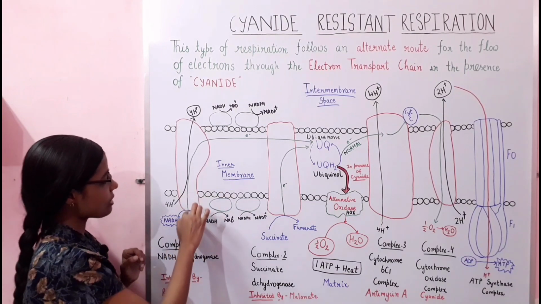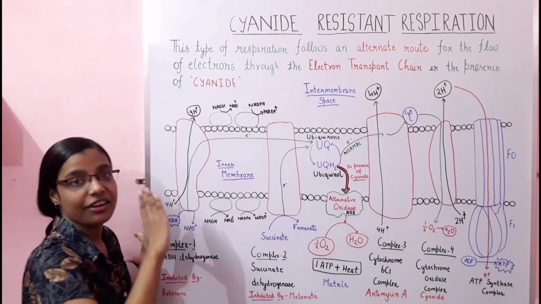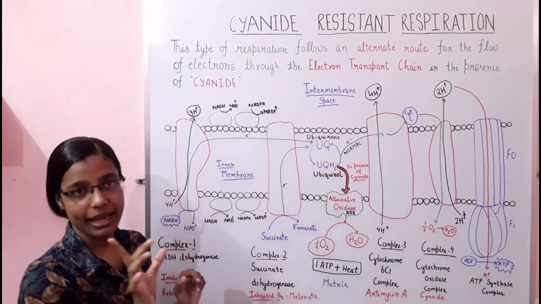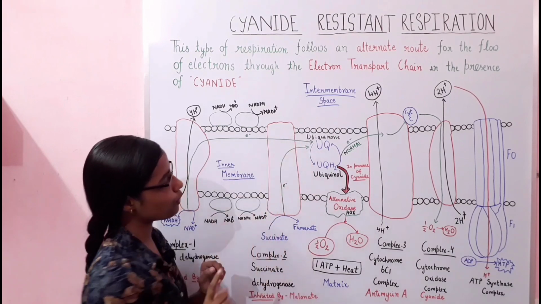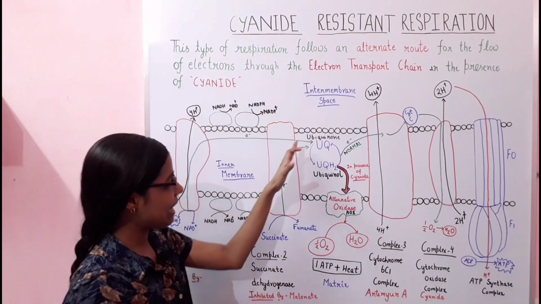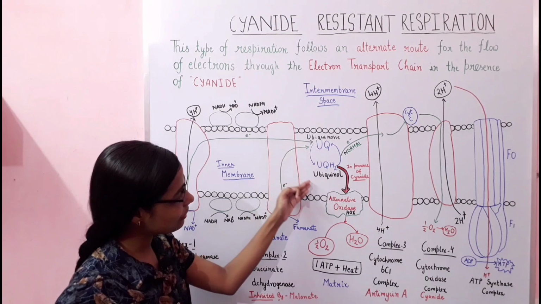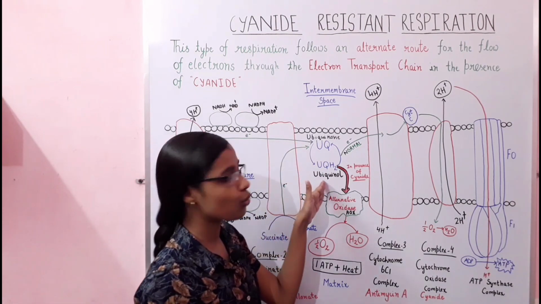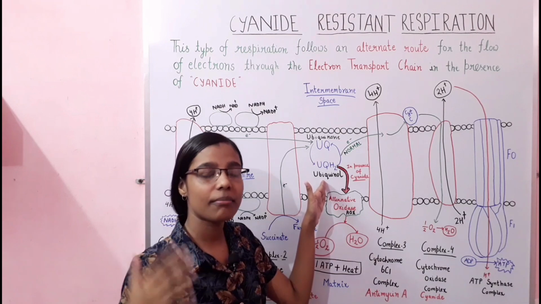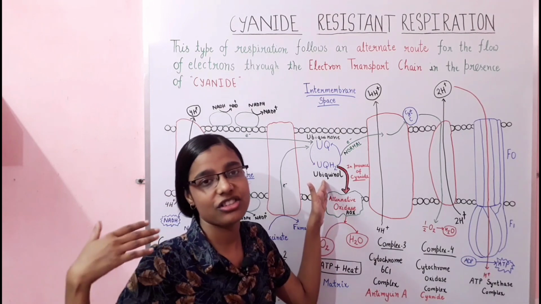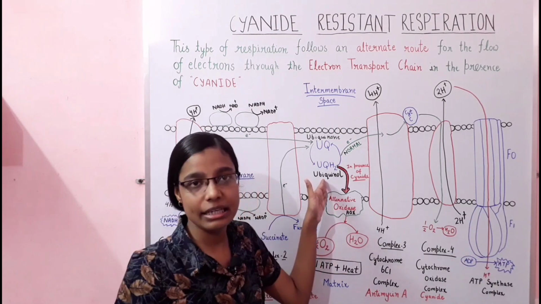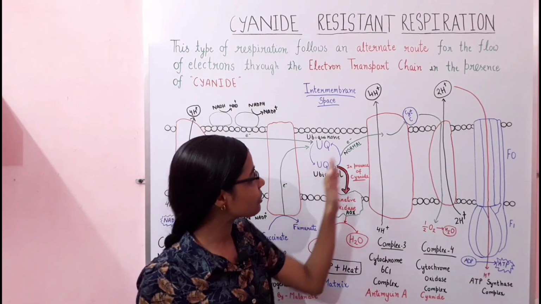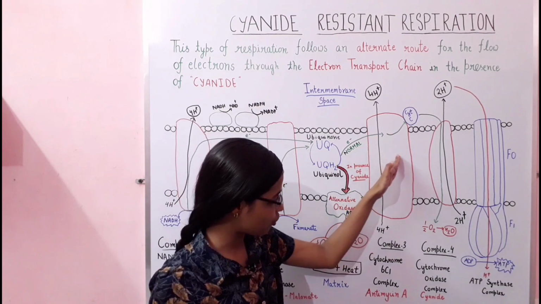The electrons from the NADH are transferred firstly to the ubiquinone. When ubiquinone accepts electrons, it gets converted into ubiquinol. Under normal conditions, when the plant is functioning normally and there are no inhibitors, that ubiquinol transfers the electron to complex 3.